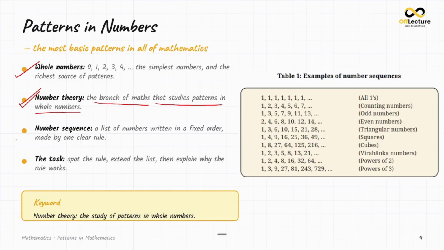Okay. And what is a number sequence? A list of numbers written in a fixed order made by one clear rule. That is, all the numbers present in that pattern follow a single rule, and that is a number sequence. So there are two words in that definition that are doing all the work. Can you guess those two words? Yes, fixed order,